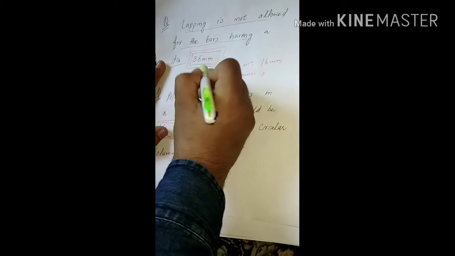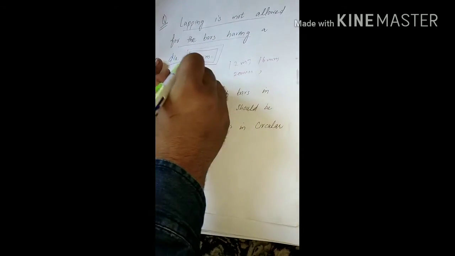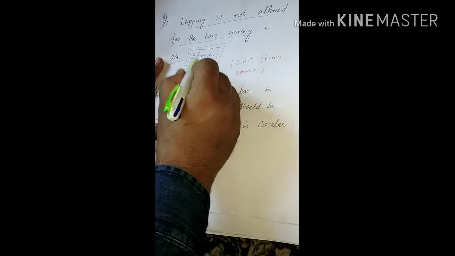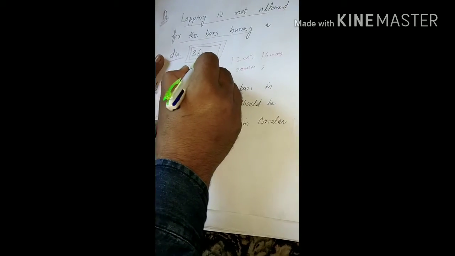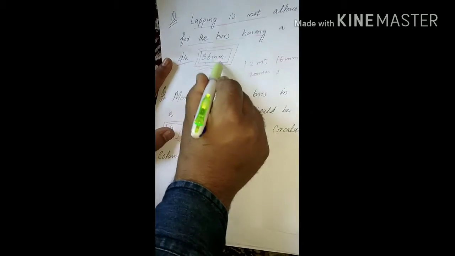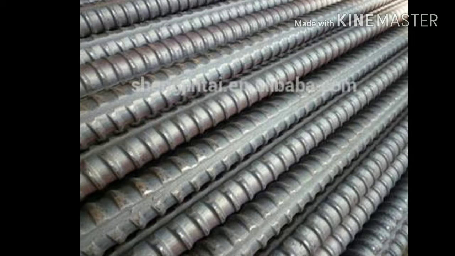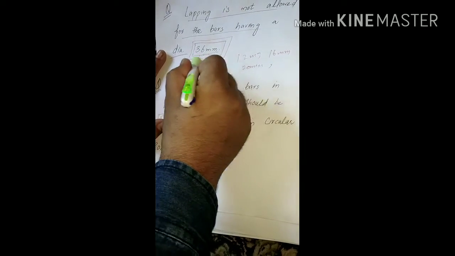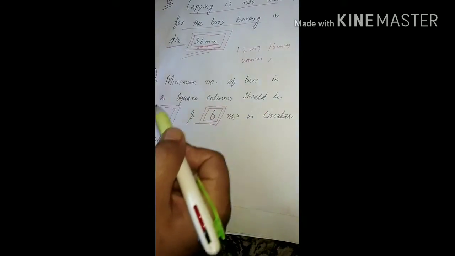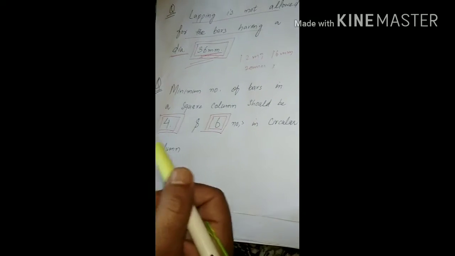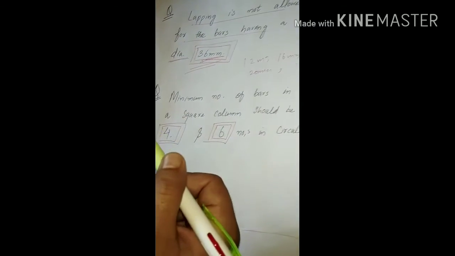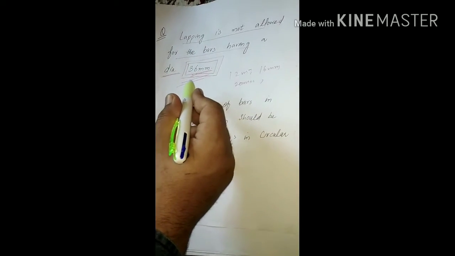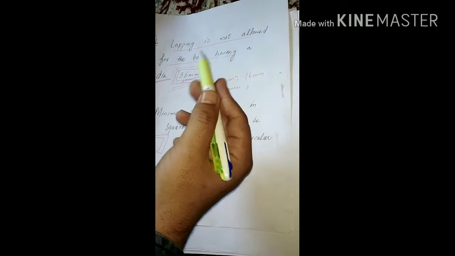It is allowable up to 30 mm or 32 mm, but lapping is not allowed in 36 mm bar. According to IS Indian standards, it is not allowed for 36 mm bar. Nowadays we have advanced systems like couplers, but if the bar is 36 mm, we can't do lapping.